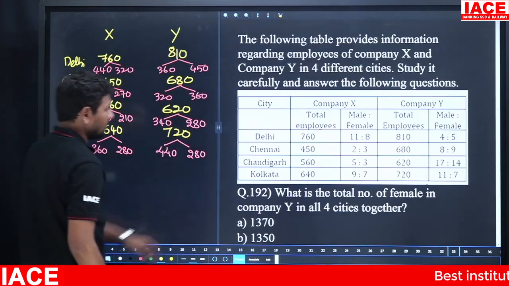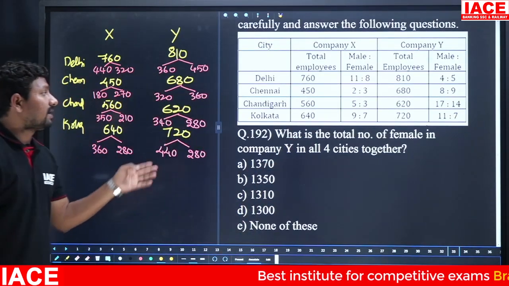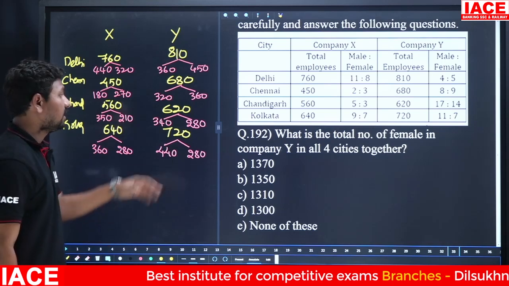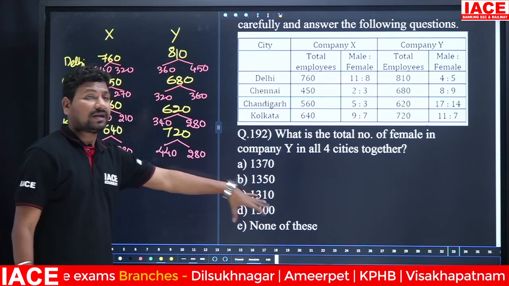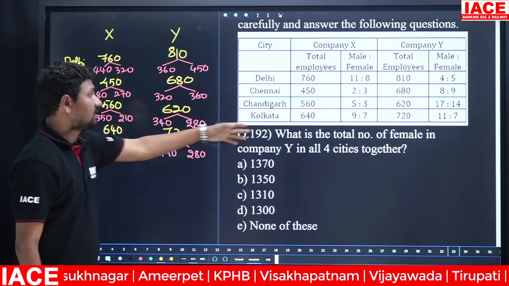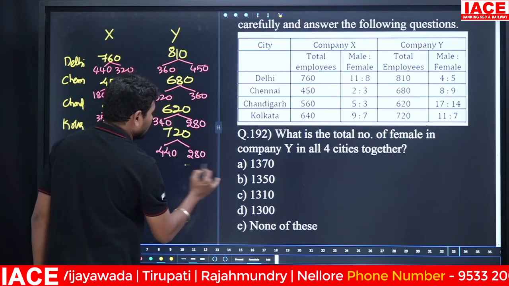Next, for the same data, next question. What is the total number of females in company Y in all the 4 cities together? For the first question total calculation was not required, but the second question requires it. Now we have to do the total. For 4 cities together, the total value is required.